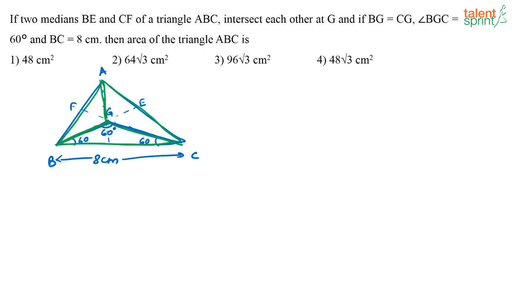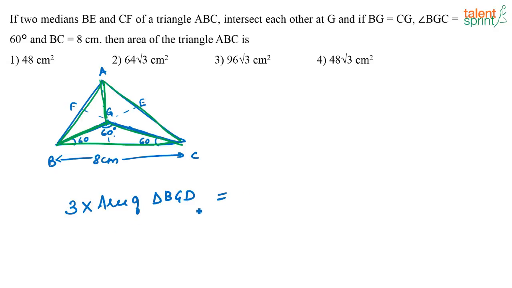Now all these three triangles will have the same area. So what can I say? What is the area of triangle ABC? The area of triangle ABC is nothing but 3 into the area of triangle BGC, because all these three triangles have the same area. So 3 times that will give you the area of triangle ABC.